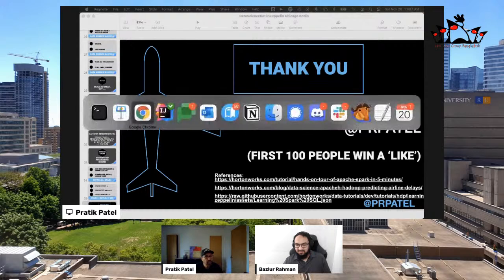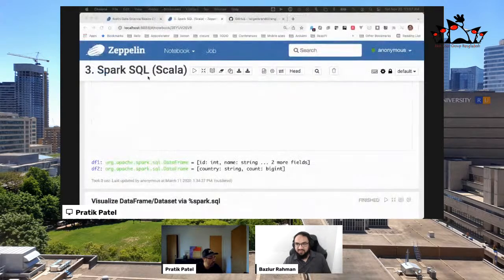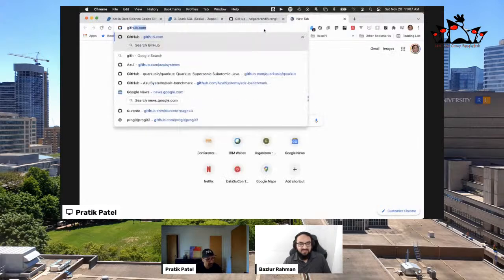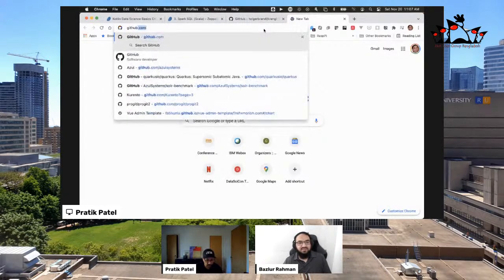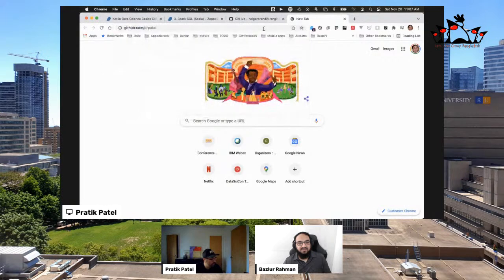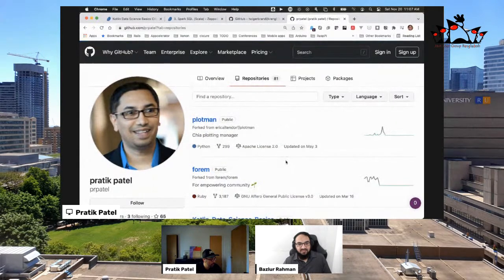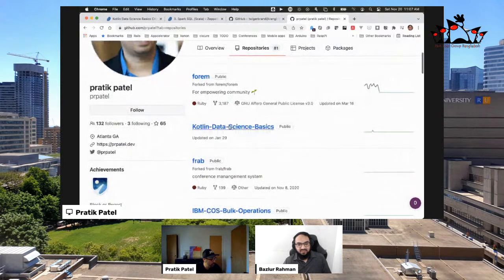And then, of course, the actual demo code is on my GitHub. Let's go pull that up. github.com/Pratik Patel. All right, so this is my repository, and you should be able to find it pretty easily: Kotlin Data Science Basics.